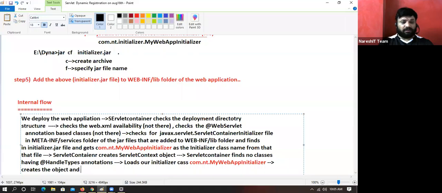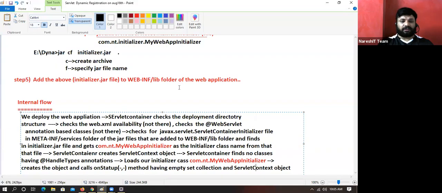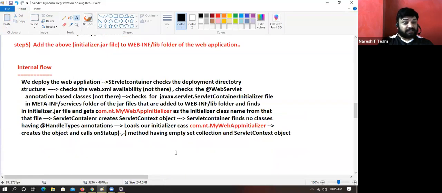the onStartup method, having an empty set collection and the servlet context object as the arguments.